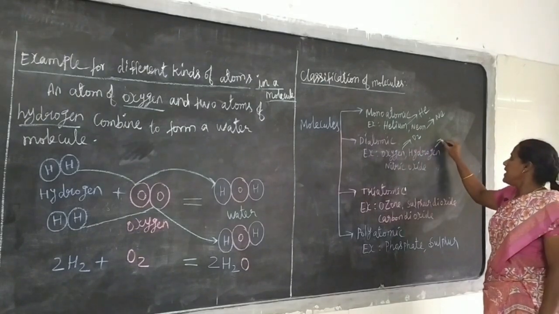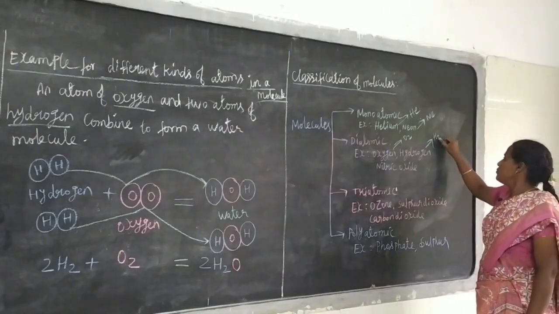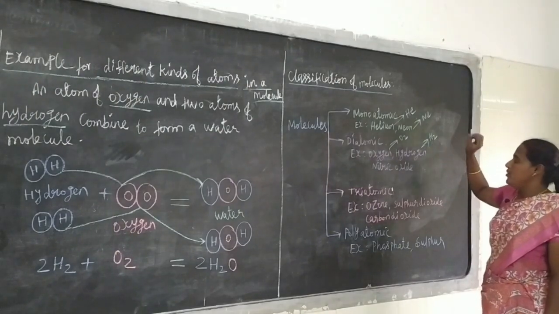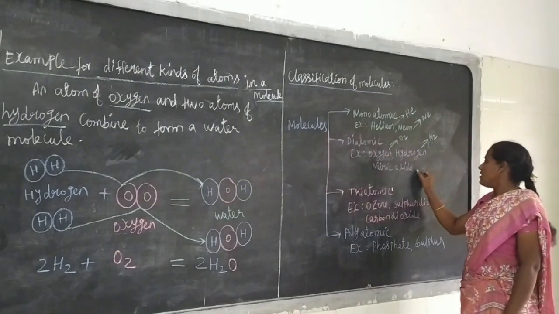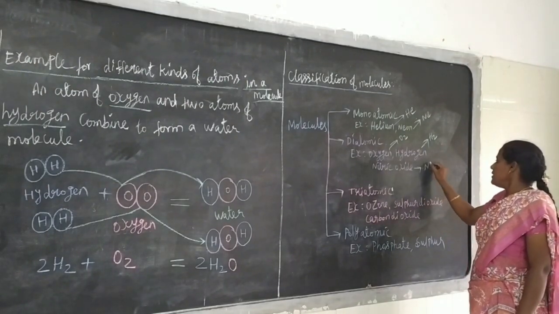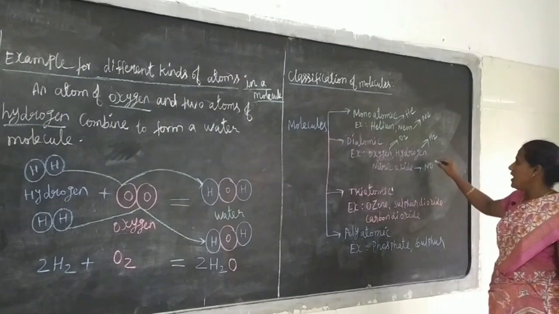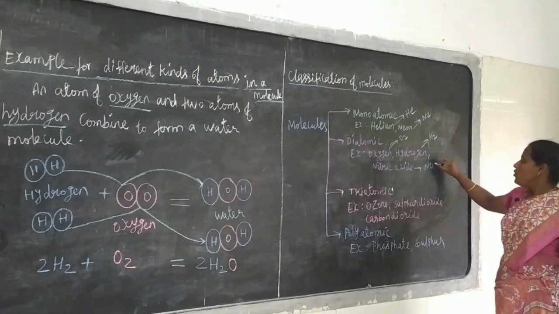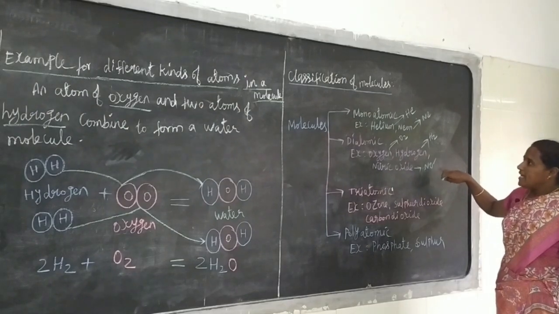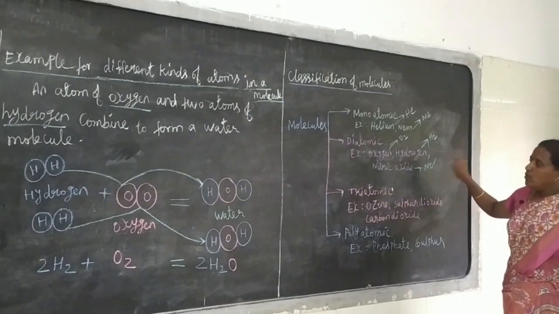Next, hydrogen. What is the formula for hydrogen? H2. 2 atoms of hydrogen present in this molecule. Next one, nitric oxide. What is the chemical formula for nitric oxide? NO. N for nitrogen, O for oxygen. This is different kinds of atoms in a molecule.